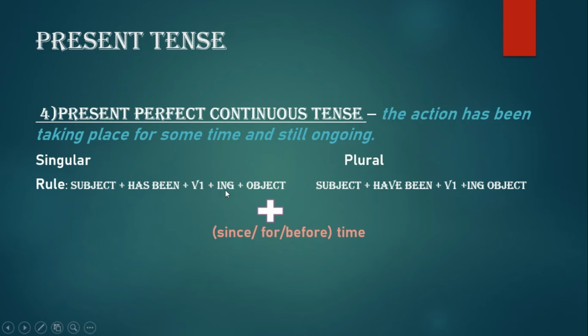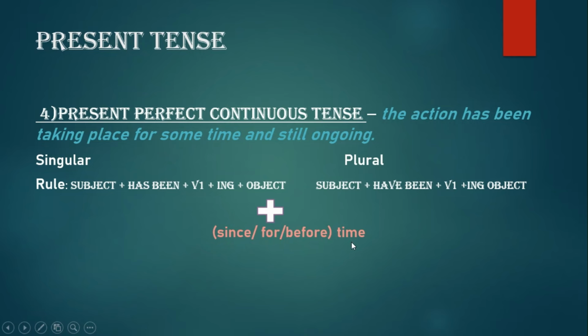Now there is one special thing about perfect continuous tense: we need to indicate the time when the action has started, because only then can it imply that the action has started taking place some time before. So we add since or for before the particular time.